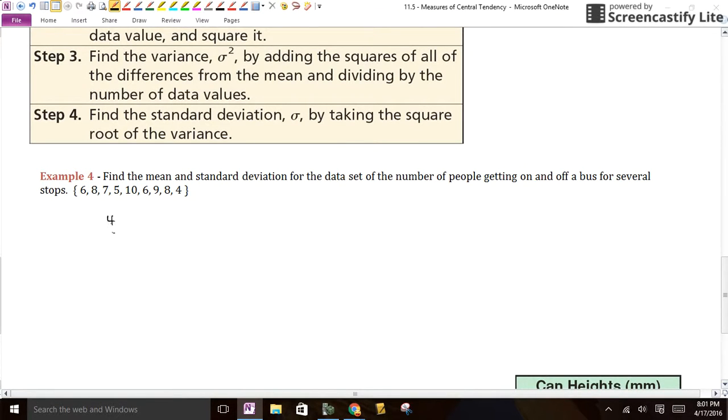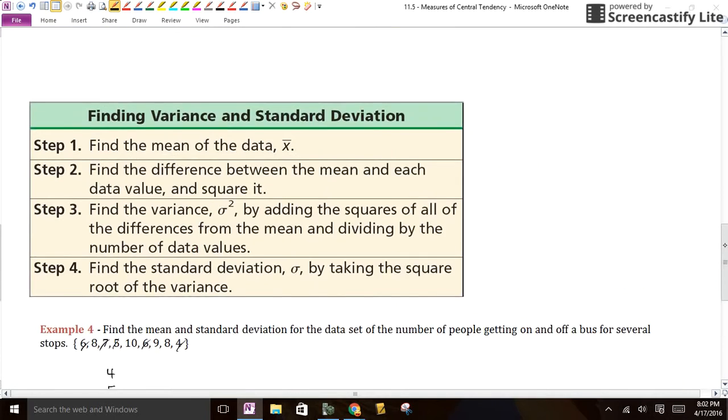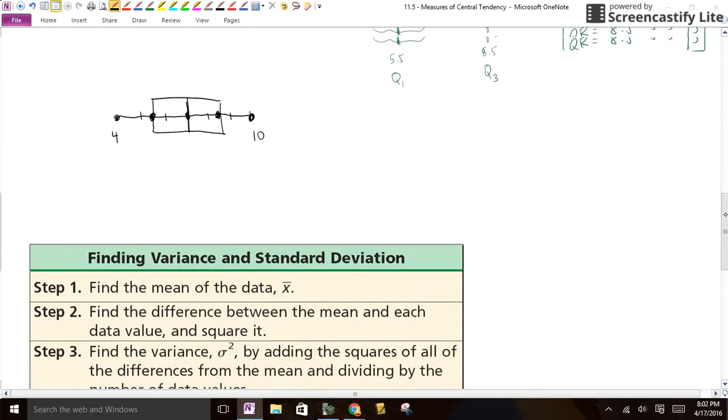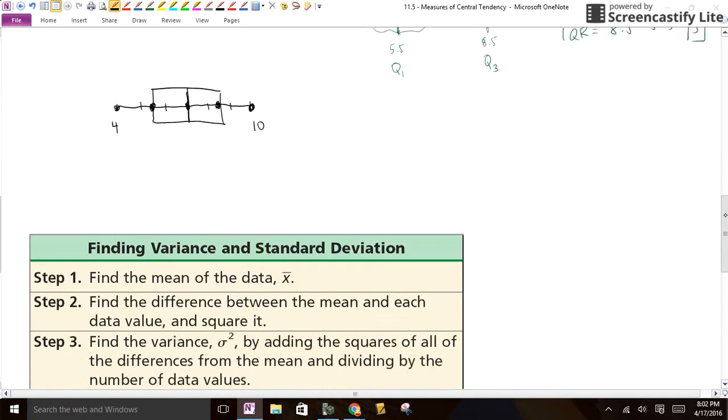But I see 4, 5, 6, and I see another 6. Is this the same data set, come to think of it? 7, 8, 8, 9, 10. That is feeling very similar to the one we just did. 4, 5, 6, 6, 7, 8, 8. And yes, it is. So we never found our mean. Bummer.